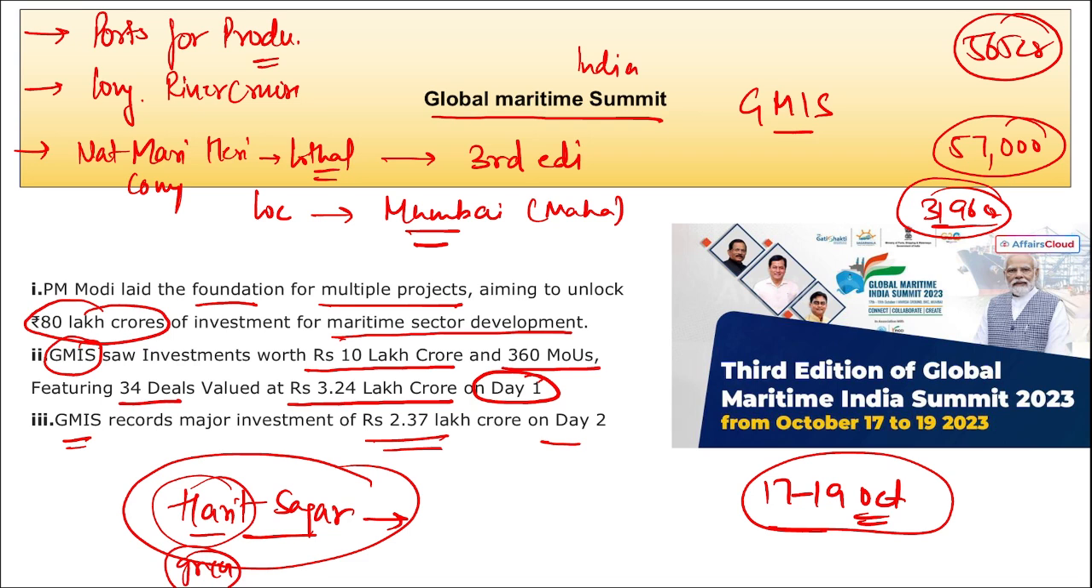So friends, these are some current affairs related to enhancing the maritime sector, and there was a summit, the Global Maritime India Summit, of which the third edition was held in Mumbai, Maharashtra, and these are some other initiatives that you can definitely remember.